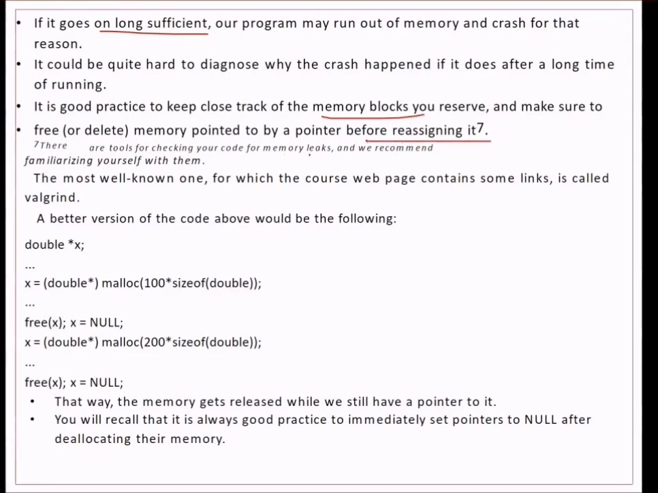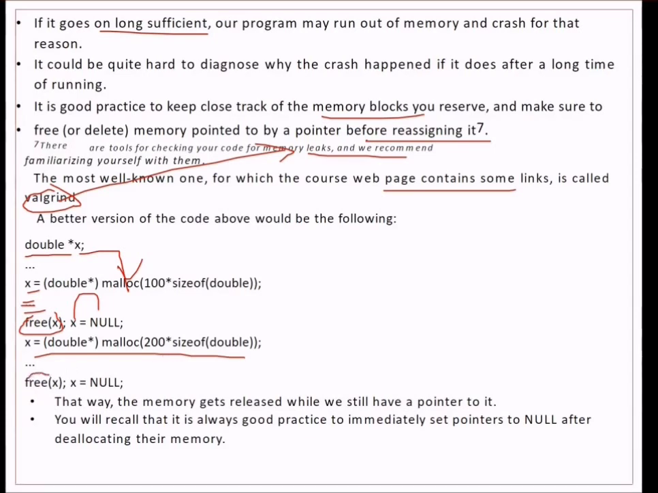There are tools for checking your code for memory leaks, and you must learn them. The most well-known one, for which the course web page contains a link, is Valgrind. You can use Valgrind for detecting memory leaks. Now a better version of the code above would be like this: double star x, malloc it to x, then free it if you are not using it, point x to null, again reallocate with 200, free it and then make it null. That way the memory gets released while we still have a pointer to it.